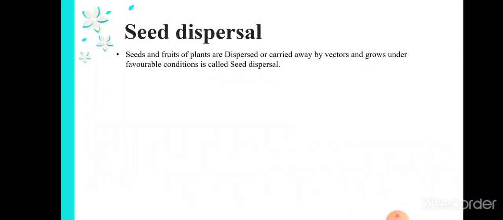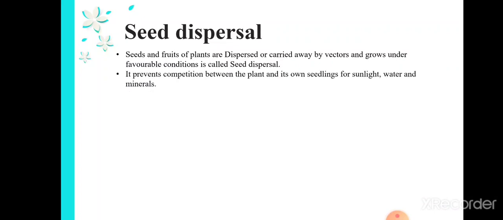Or when birds sit on the flower, the birds will carry the seeds to another region and the seeds fall from the bird and start to grow. So this is called seed dispersal. When the seeds of plants are dispersed or carried away by vectors and grow under favorable conditions, it is called seed dispersal. It prevents competition between the plant and its own seedlings for sunlight, water and minerals.